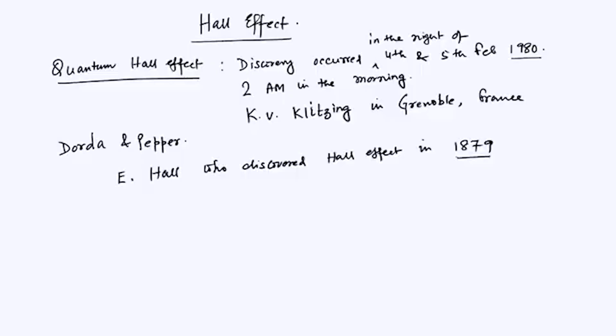It was found that this experiment by Edwin Hall very accurately measures the type of semiconductor from the sign of what we call the Hall coefficient, and